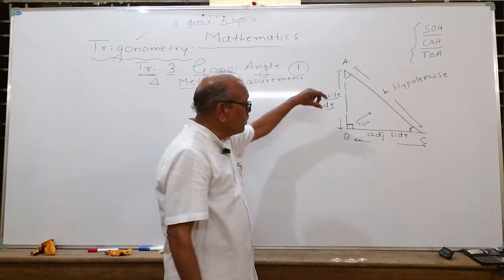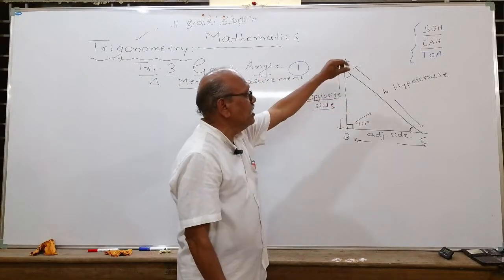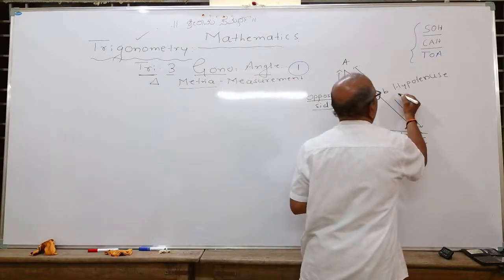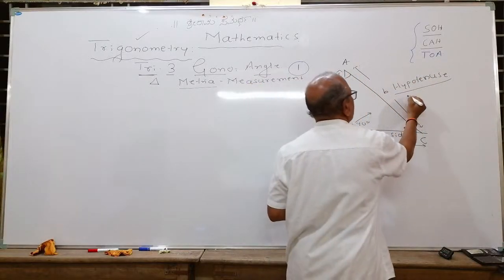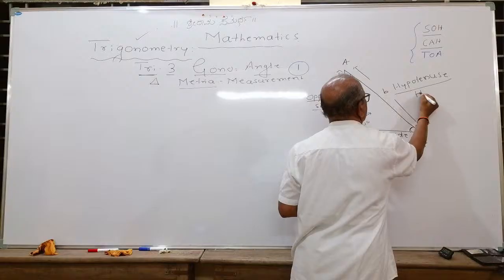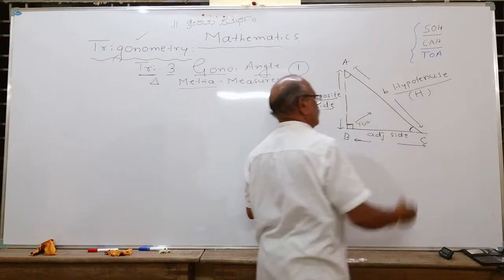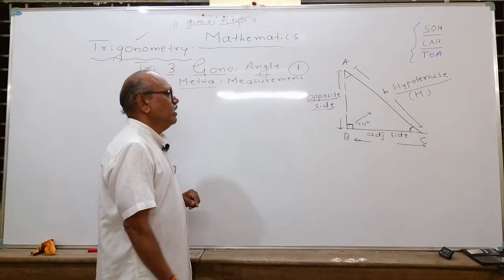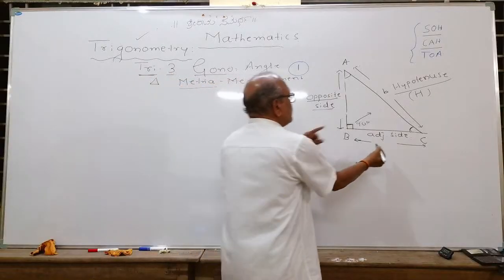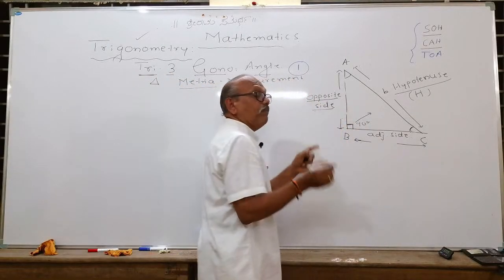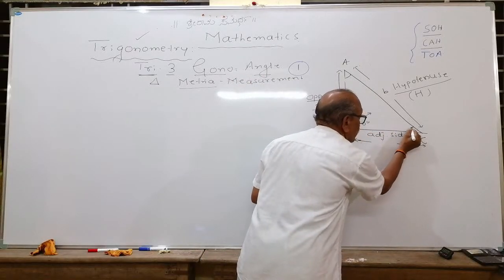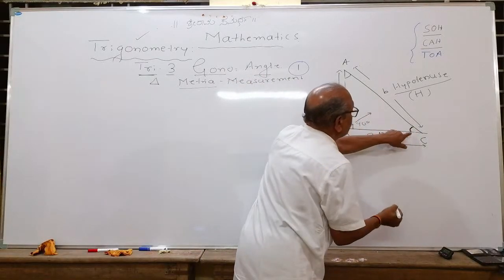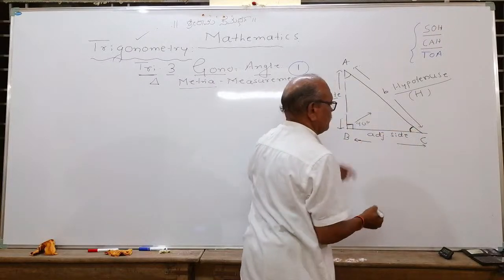The side opposite to the right angle is called in trigonometry the hypotenuse side. We will write it as capital H. This symbol we will use, H. And the adjacent side and opposite side depend on with respect to which angle you are finding the relation between the angle and the sides.